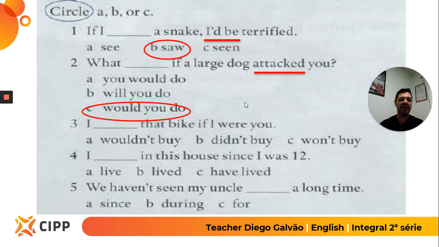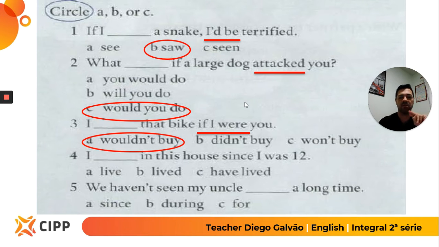Third question. If I were you. Remember that movie from a long time ago, a Brazilian movie with Glória Pires and Tony Ramos? They swap places, man and woman. So the name in Portuguese of that movie is Se Eu Fosse Você. In English, we have if I were you. If I were you, I wouldn't buy that bike. So that's the structure you have to use. Second conditional, that's it, no problems.